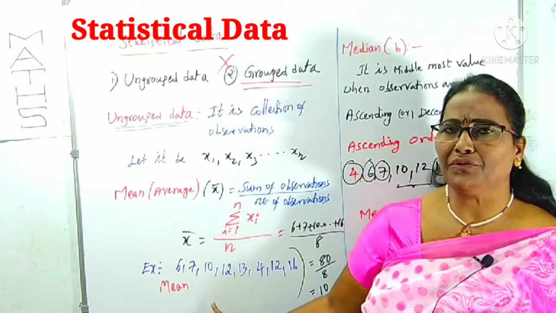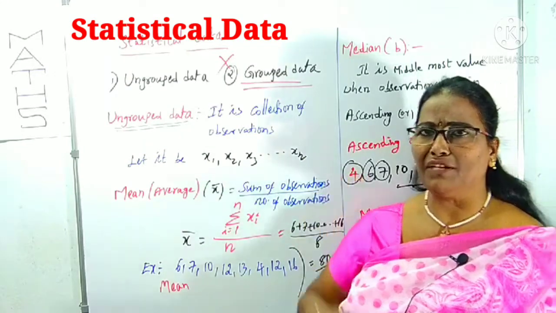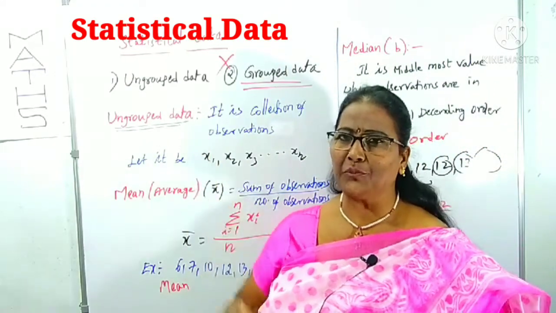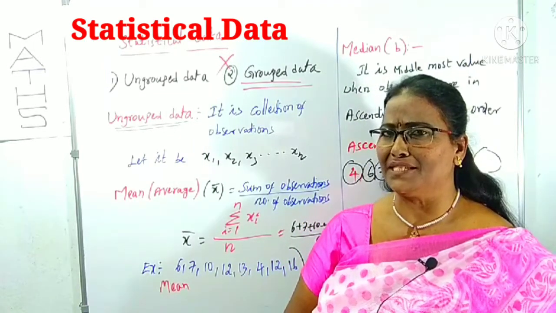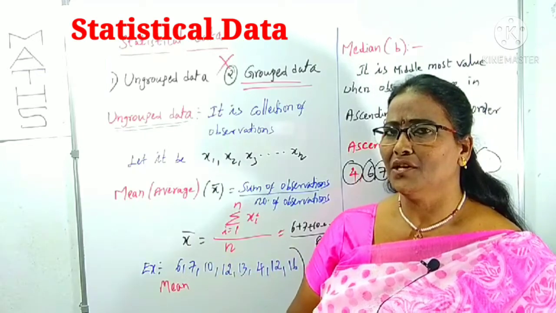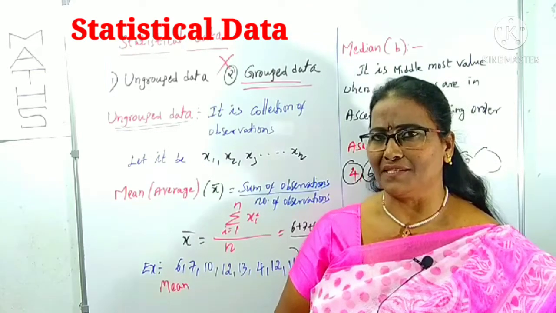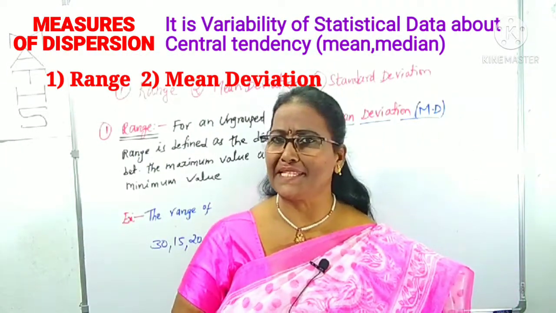You know how to find the mean of ungrouped data like this, and the median of ungrouped data. What is ungrouped data? It was given clearly. How is it useful for measures of dispersion? Now we can enter into what the measures of dispersion are and what the types of measures of dispersion are. Are you ready? Right. Now you have to know what a measure of dispersion is.